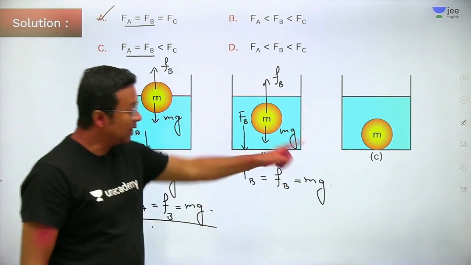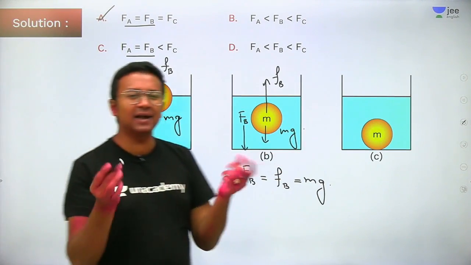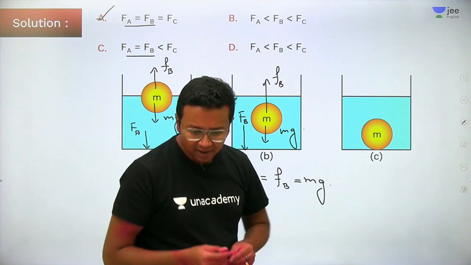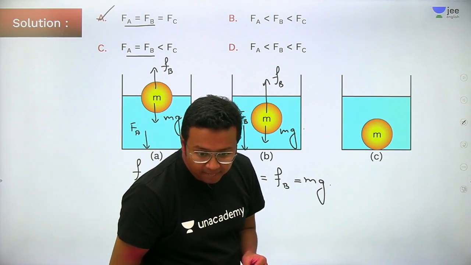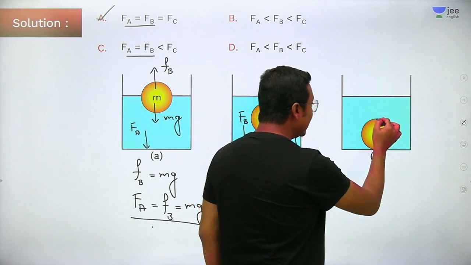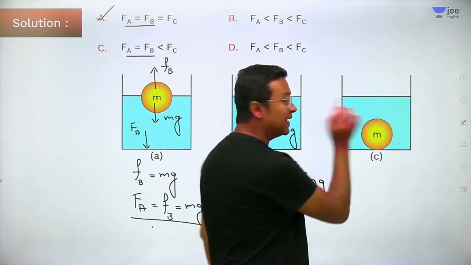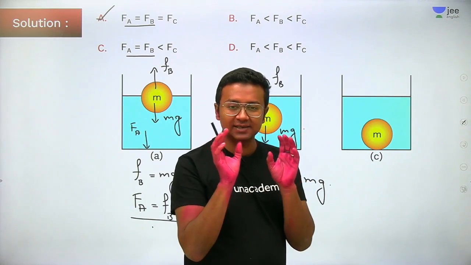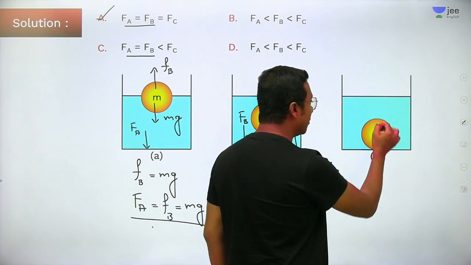Now let me analyze the third case, which is a little bit of a challenge, but I am sure it's not going to be very scary. If you look at this diagram, if I take only the ball as the system, then what are the forces acting upon it?